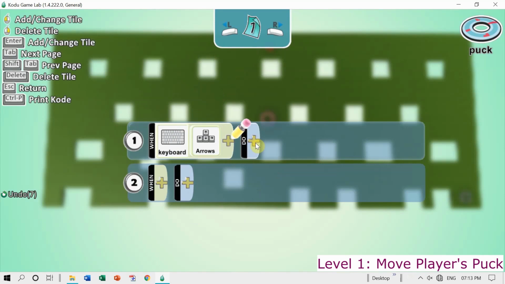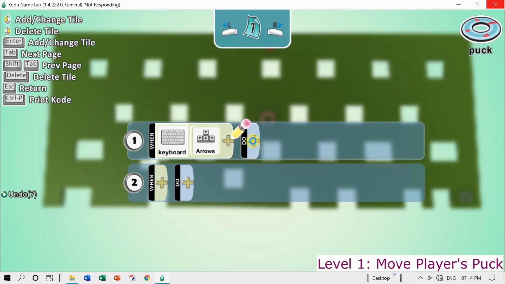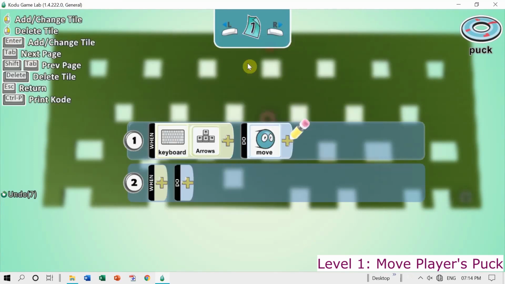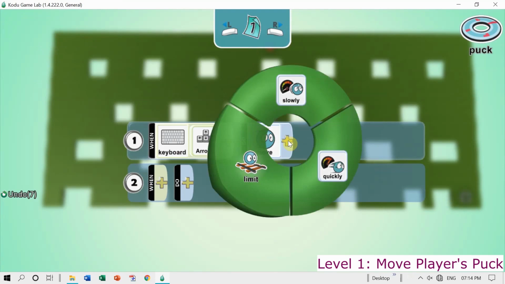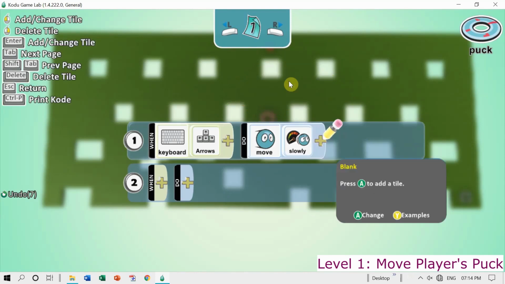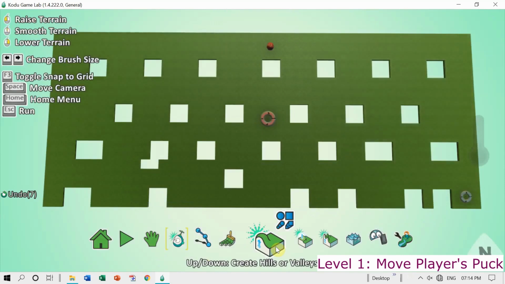What to do? Let us click on the addition sign in the do section. In the pie menu, I am going to move this puck. I select move. Now move slowly or quickly, that you can decide. I'm going to decide on slowly. So slowly the puck will move according to the arrow key pressed. Left, right, forward, backwards. So this is done.